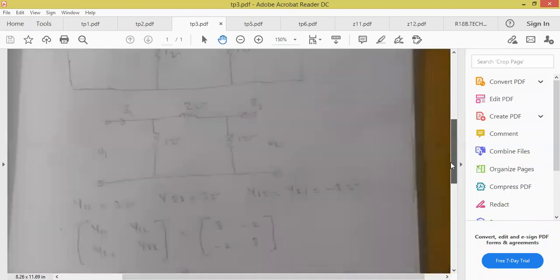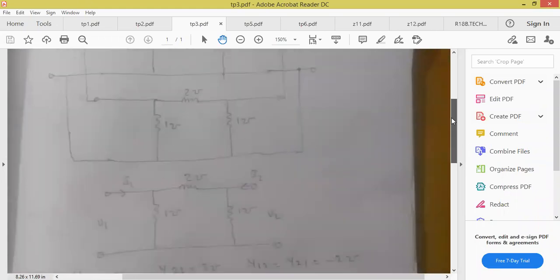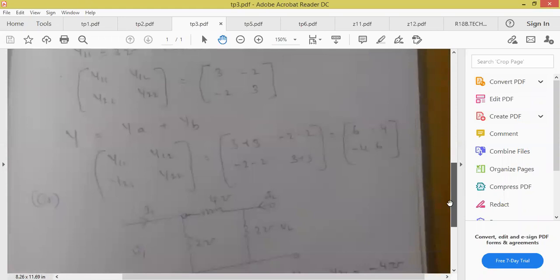And luckily for us, the values of both the networks are the same. Yes or no? You can see the first circuit and the second circuit values are the same. Therefore, for the second circuit Y parameters also, you will get 3, minus 2, minus 2, 3. So total Y is equal to YA plus YB. I'm just adding. So what is the answer we are getting? Anyone read out? 6, minus 4.